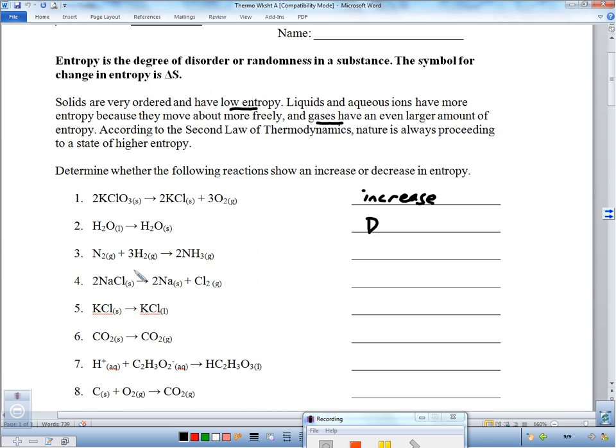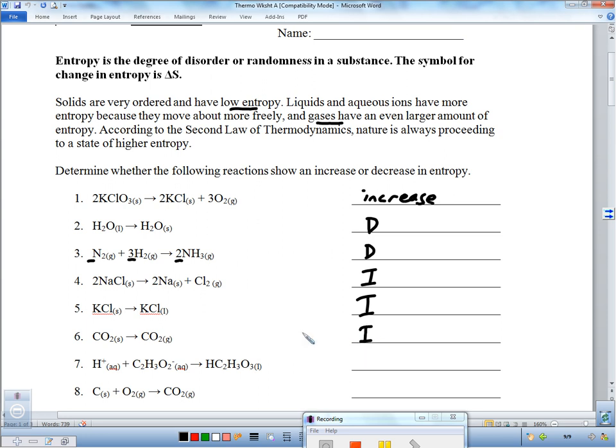Number three, we have all gases, but here we have 1 mole, 3 moles, and down to 2 moles of gas. So we're going from 4 moles of gas down to 2 moles of gas. That means we're becoming a little bit more ordered, and we're becoming molecules instead of just elements here, so it's decreased again. Here we have a solid becoming a solid and gas, a lot like number one, so that's going to increase again. Number 5, we have a solid becoming a liquid, which again is becoming more random as it becomes a liquid. That would be increase again. Same thing again for number 6, increase again.